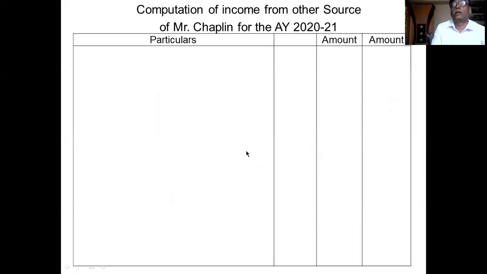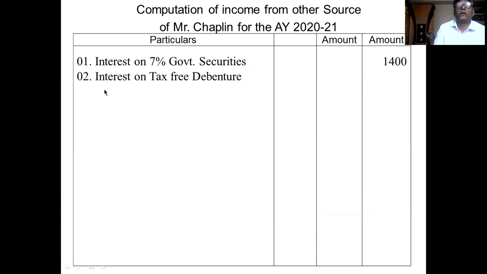This is the table for calculation of the income from other source. First is 7% government security. If you calculate 7%, that is 1,400. Second point, tax-free debenture, 30,000 into 18 by 90 I have taken here.